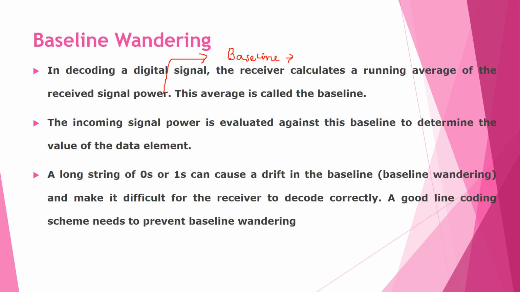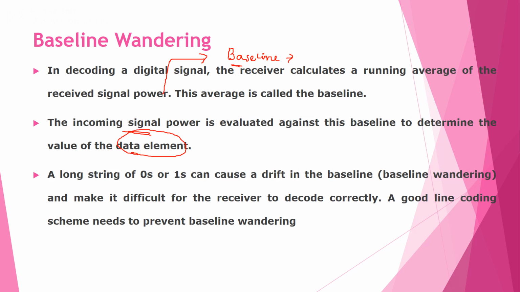The incoming signal power is evaluated against this baseline to determine the value of the data element. So at the receiver side we compute the running average of received signal power, and similarly we compute the incoming signal power against this baseline in order to identify the value of the data elements.